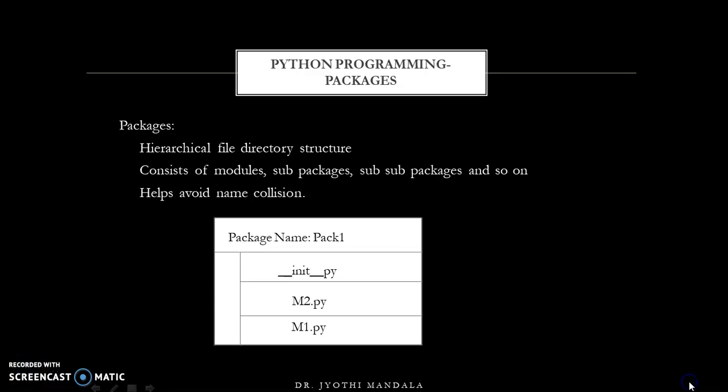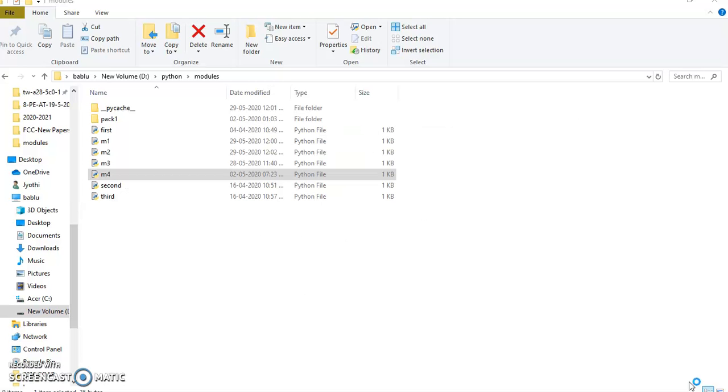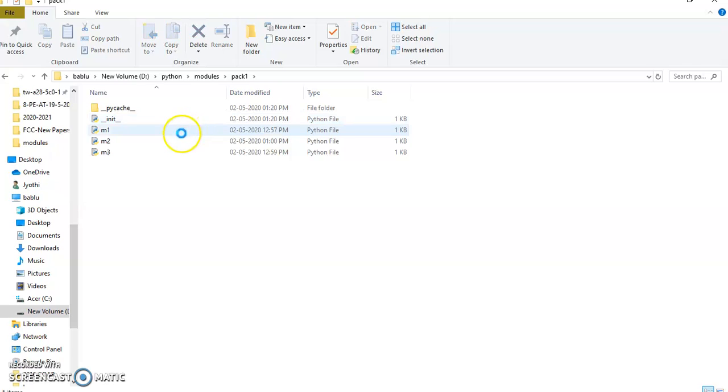Let us take one example where I'm creating one folder called pack1. Under this pack1, we need to write all our modules. My modules are m1, m2, m3, and along with this we need to have an initialization module also, which should be named __init__.py.